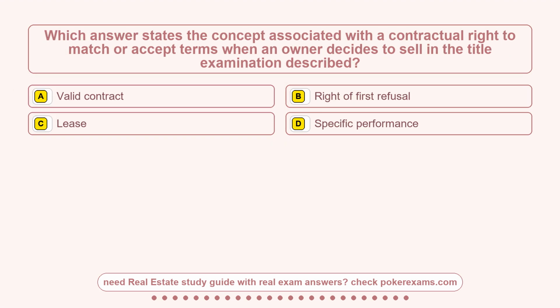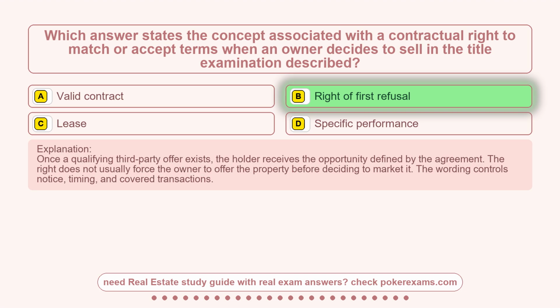Question 10. Which answer states the concept associated with a contractual right to match or accept terms when an owner decides to sell in the title examination described? Option A, a valid contract. Option B, right of first refusal. Option C, a lease. Option D, specific performance. The correct answer is option B, right of first refusal.